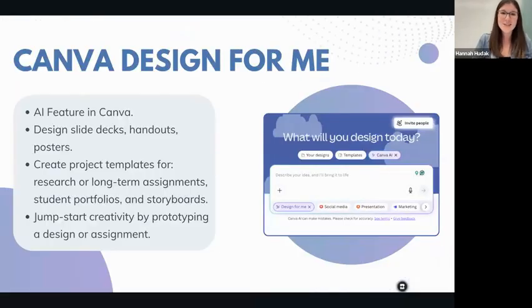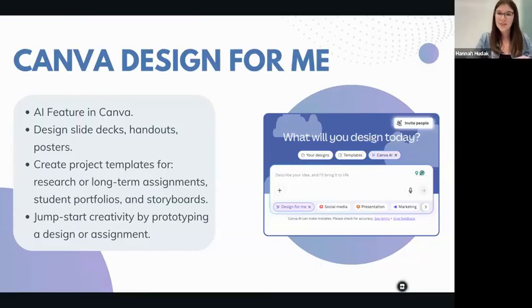The second tool that we wanted to explore is Canva Design for Me. Now, Canva has many activities and resources, but this is their AI tools. So this AI feature helps to design slide decks, handouts, and posters. It can also create project templates for research or long-term assignments, student portfolios, or storyboards. It can also help you to jumpstart creativity by prototyping a design or an assignment.